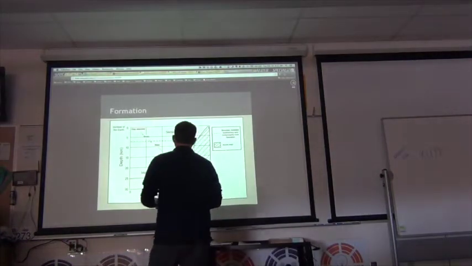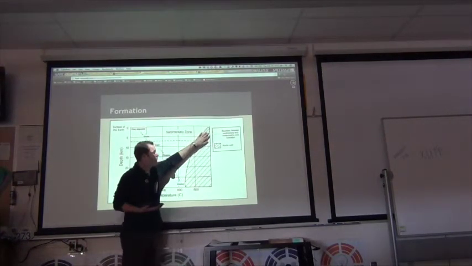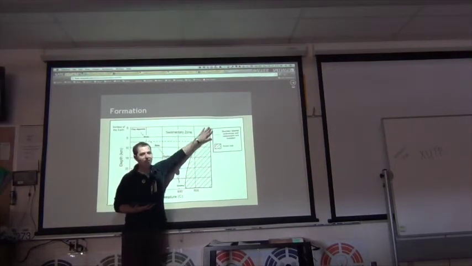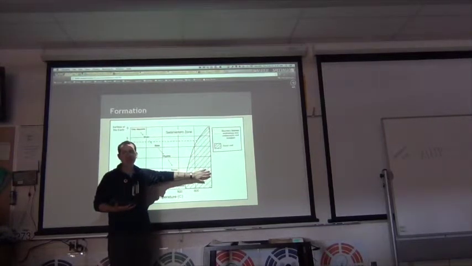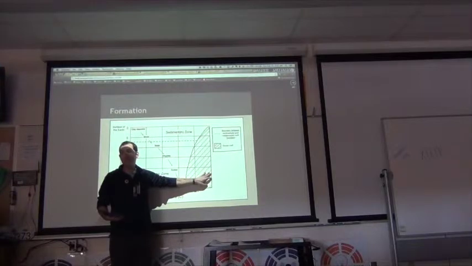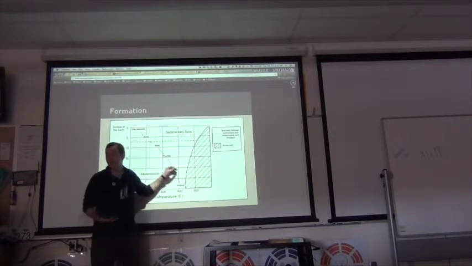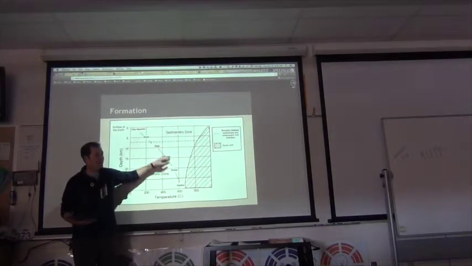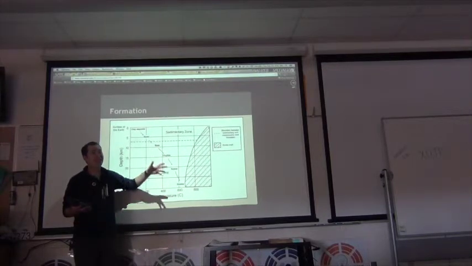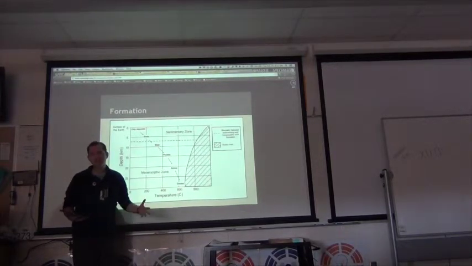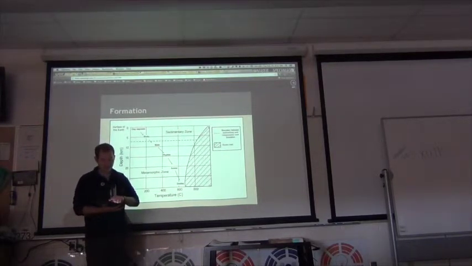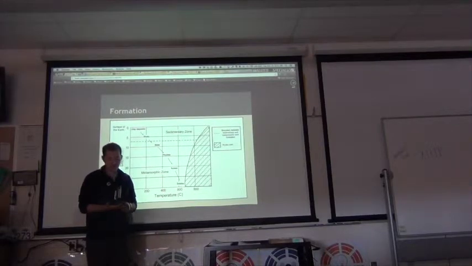Okay, so if we're talking too much heat and pressure, we're talking about this section here. What happens if we put too much heat and pressure? The rock will actually melt, which would make it become an igneous rock. Here is where we're making metamorphic, where we have heat and pressure. We wouldn't call that too much because it's going to just make it a metamorphic. So I would probably reword that question.